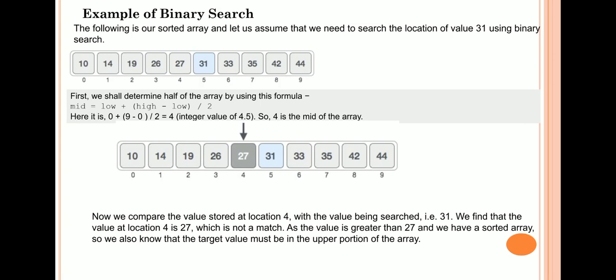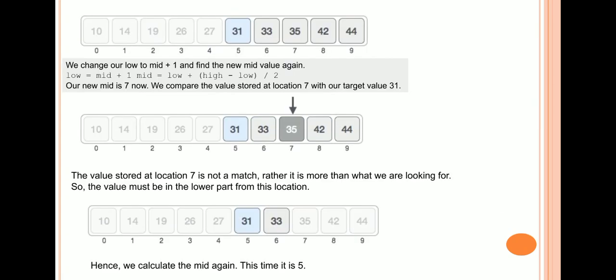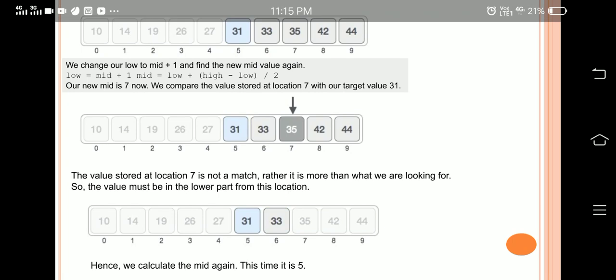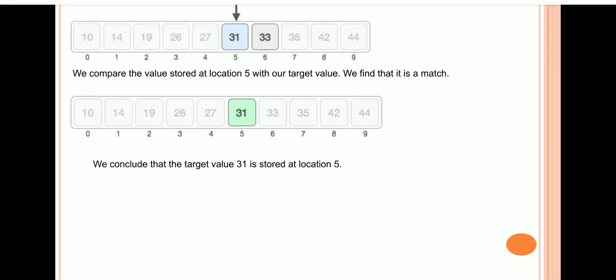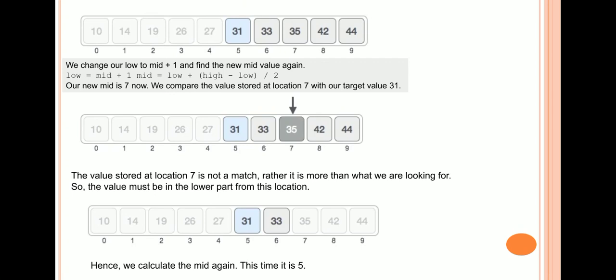So we change the low of the array. Now low becomes mid plus 1. So here 31 is now the low and 44 is the high position. Again we calculate the mid as low plus (high minus low) divided by 2.